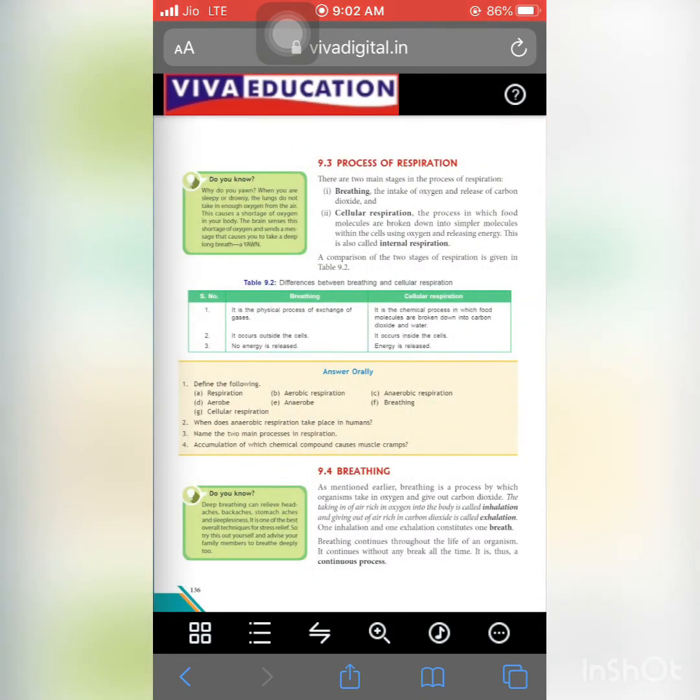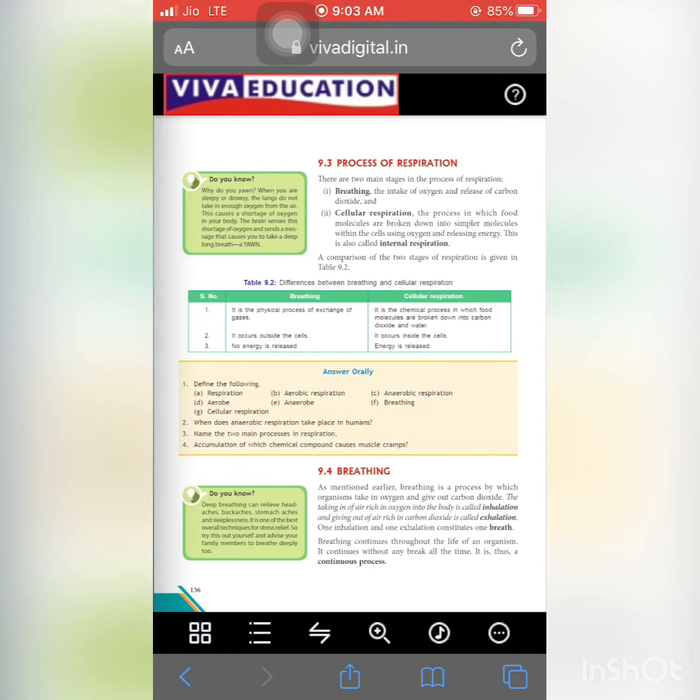Next one is the process of respiration, meaning how respiration takes place inside the body. Firstly, there are two main stages in the process of respiration. First one is breathing: the intake of oxygen and release of carbon dioxide is simply known as breathing.